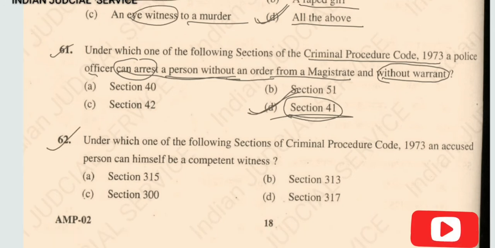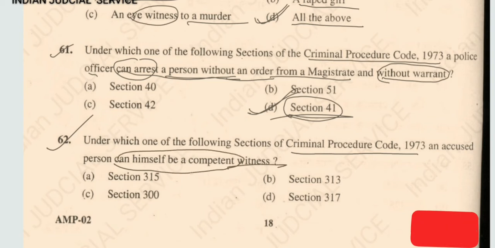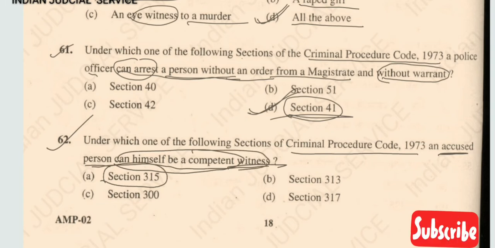Now question number 62. Under which one of the following sections of the Criminal Procedure Code 1973 can an accused person himself be a competent witness? Under section 315, the accused person can himself be a competent witness. This is a very important word, competent witness, and another important point is that the accused is a competent witness.